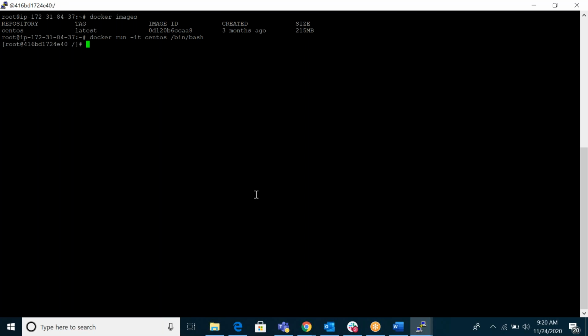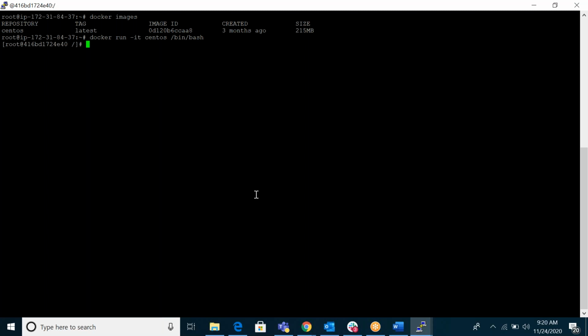The same thing in AWS, you have to wait at least 4 to 5 minutes if you want to create a new instance. In VMware, depending on your network, at least 20 minutes to half an hour. The same with VMware or Citrix, 20 minutes to half an hour to create an image. AWS, Azure, Google Cloud, at least 4 to 5 minutes. In Docker, maximum 1 second or less than 1 second.